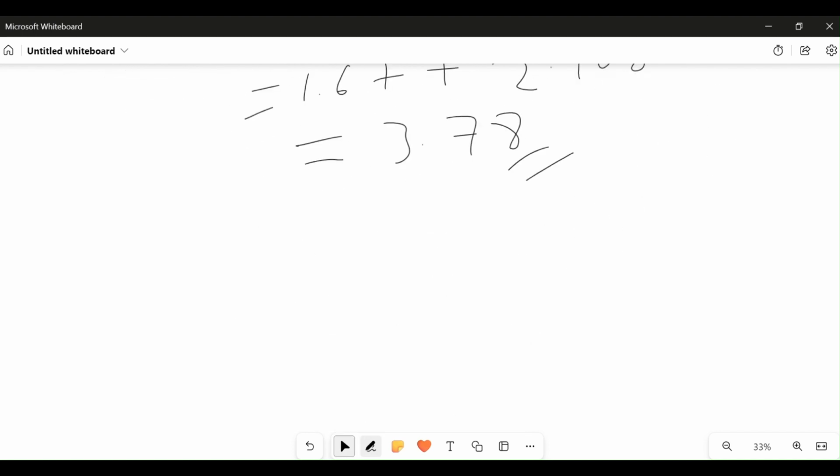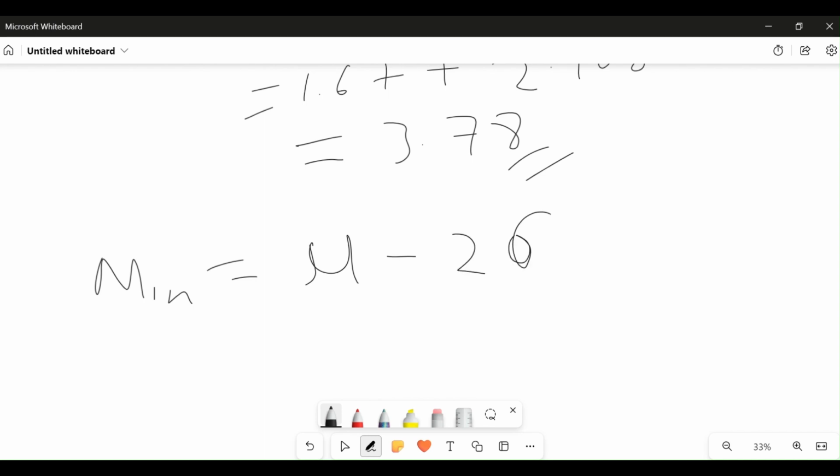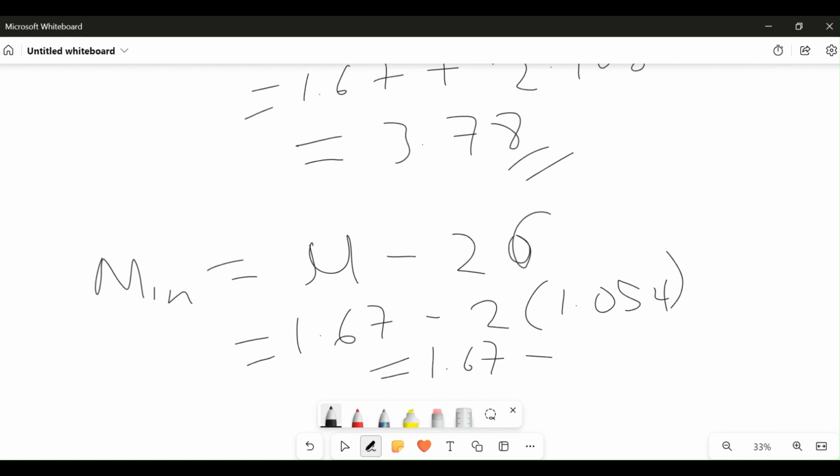Now the next thing we have to look for is the minimum value of the distribution, and that is our calculated mean minus 2 sigma. The mean we calculated is 1.67, and our sigma is 1.054. So we have 1.67 minus 2.108.